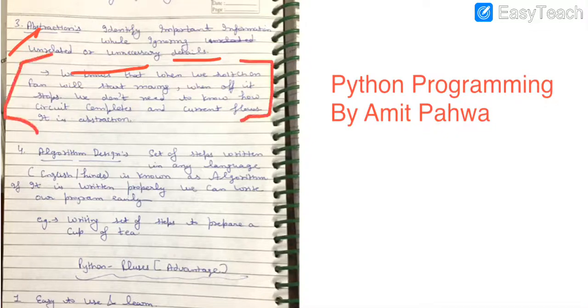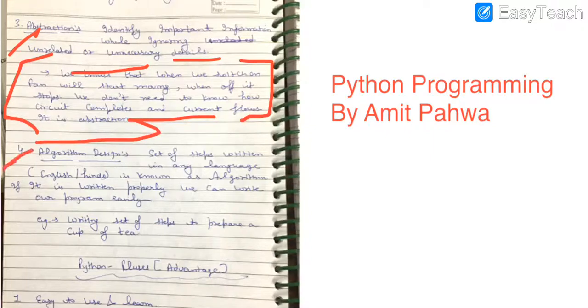We don't even know how the circuit completes when we switch on the TV and how the transmission of signals takes place from the remote to the television, but we just need to know how to press the keys and which key will do which operation for us. So this task is known as abstraction, because we don't want to show each and every detail to the user. So we need to hide some unnecessary details from the user and show only the desired information to the user. So in that case we use the concept of abstraction.